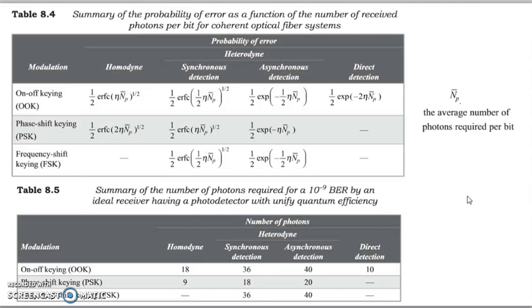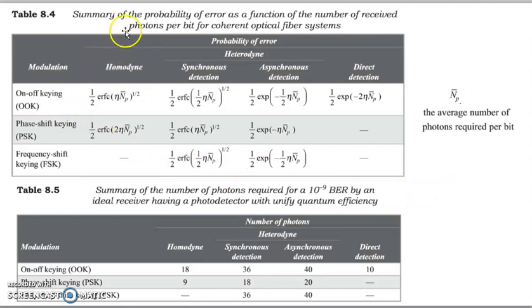And if it is homodyne, then a carrier or a local oscillator comes into the picture, because it has the same value in homodyne and a different value in heterodyne. So the equation shows you how many photons are required per bit for the different modulation formats.